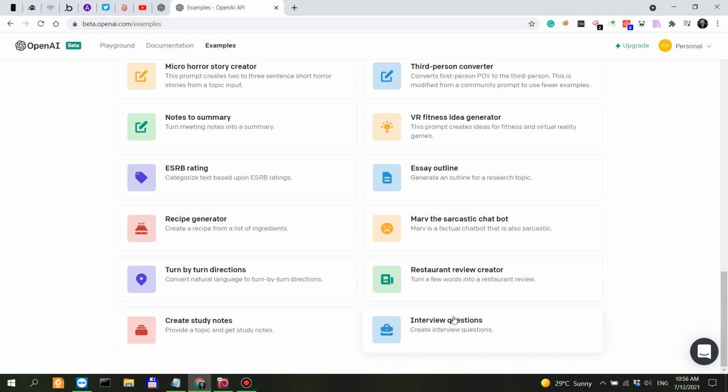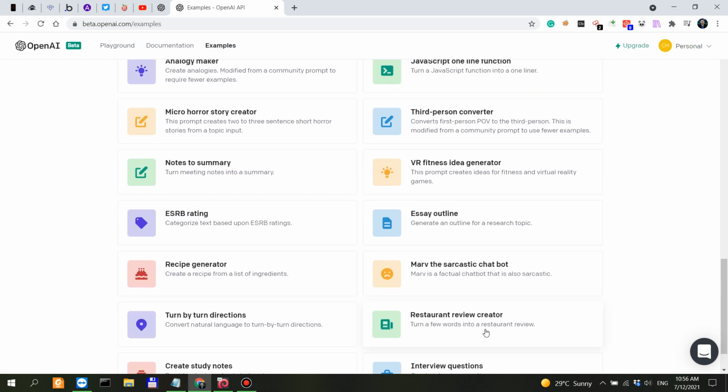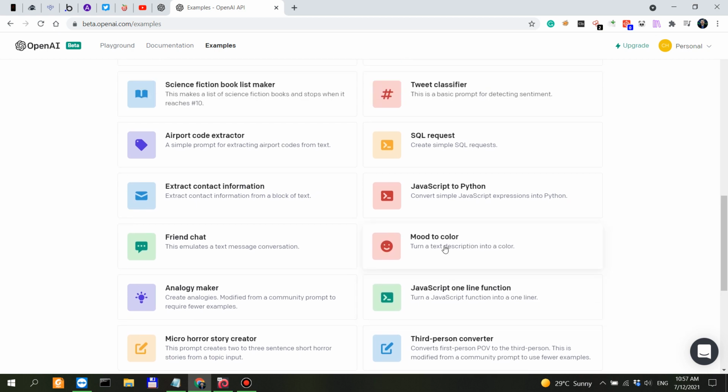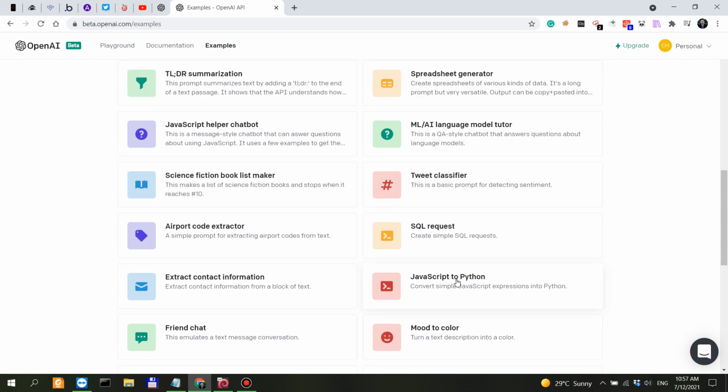You have study notes, interview questions, restaurant reviews. A lot of these are useless, to be honest. What would I do with an ESRB? Who actually uses maybe ESRB, but recipe generator, turn by turn direction? I mean, you have Google Maps. Great, study notes. Okay, that might be useful. Restaurant review creator. Useless in my view. Micro horror story creator. I don't know. Third person converter. Useless. Analogy maker. Useful. JavaScript one line function. I don't know. Mood to color. Useless. JavaScript to Python.